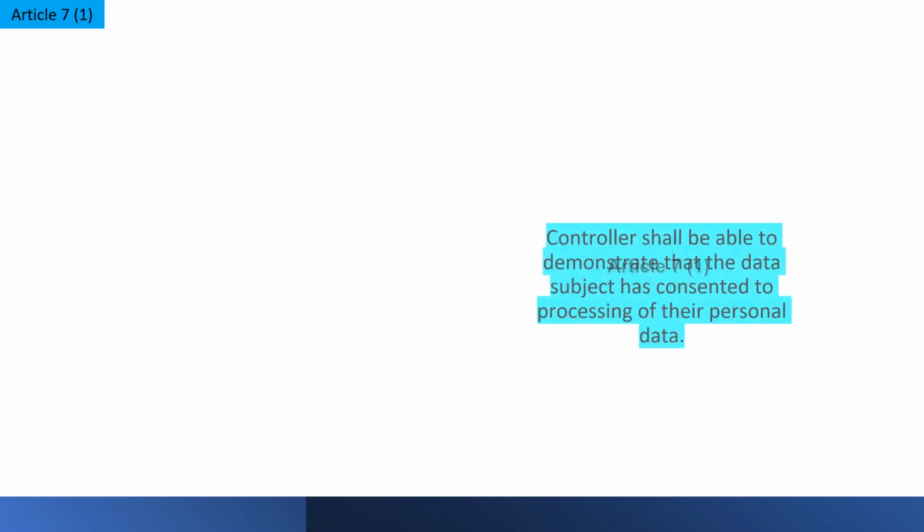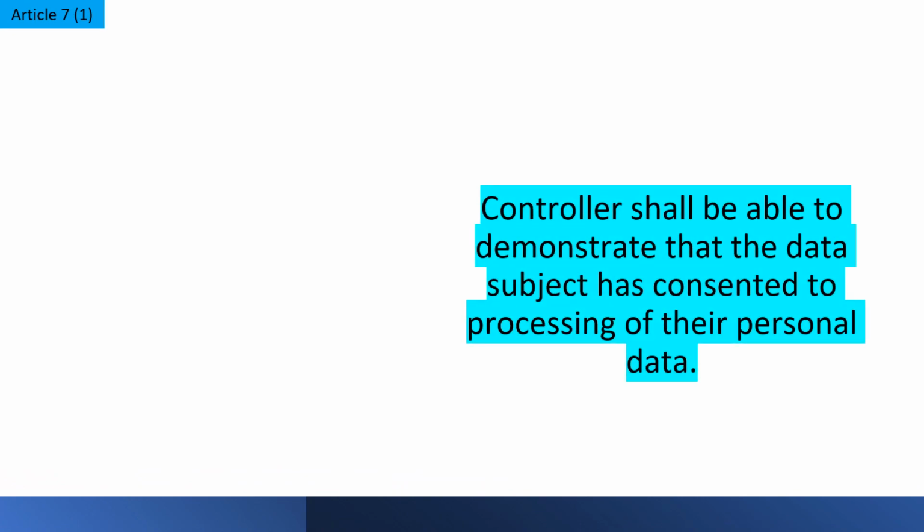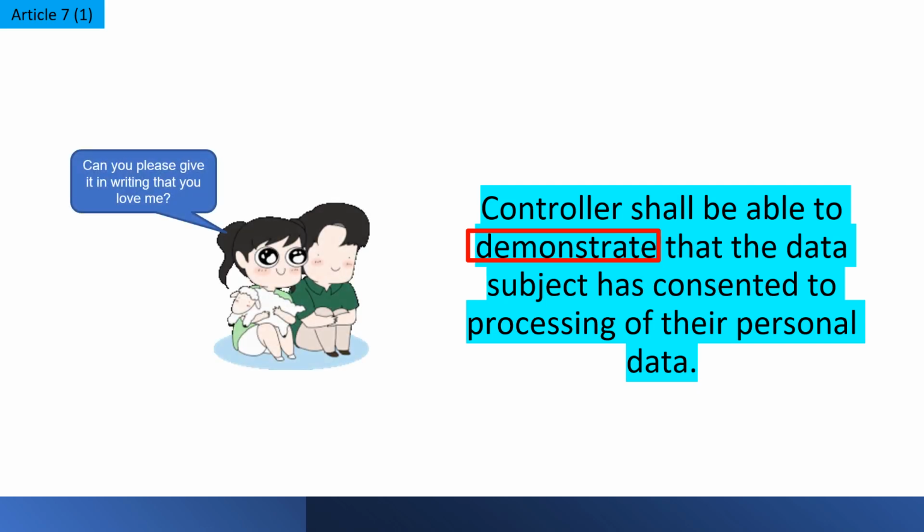Let us now discuss provisions of Article 7.1. Article 7.1 states that the controller shall be able to demonstrate, that is to prove, that the data subject has consented to the processing of their personal data. Organization should obtain the consent in such a way that it can be proved if required in the future.